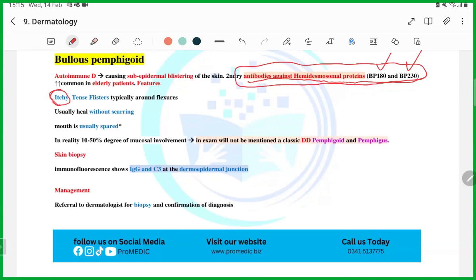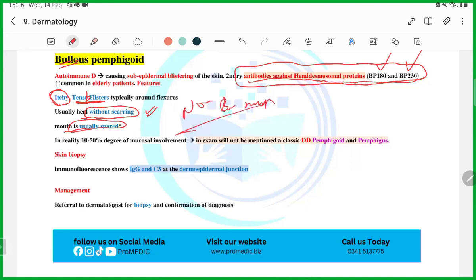Then, as the name suggests, bullous means bulla, which is tense. Tense means they are filled with fluid. Tense blisters. Then they usually heal without scarring. Mouth is usually spared. No lesions of bullous pemphigoid in the mouth.